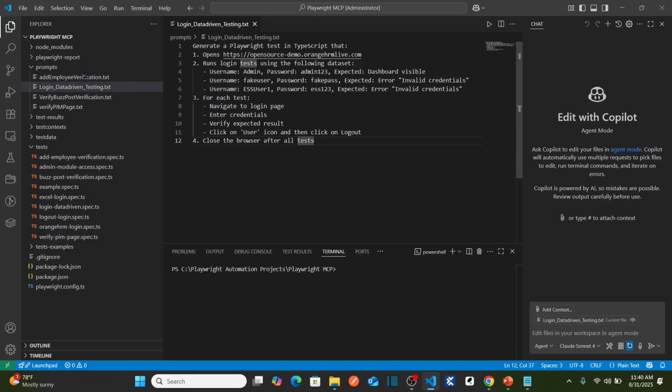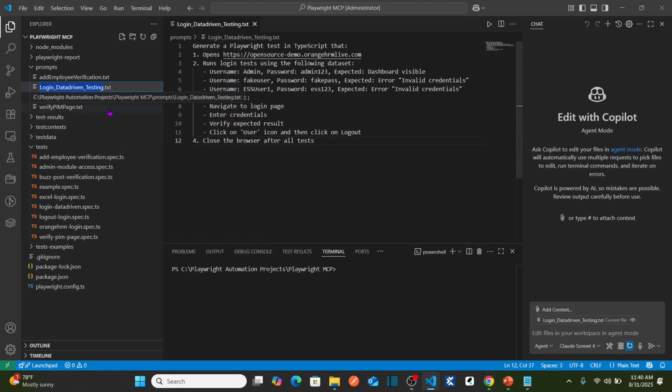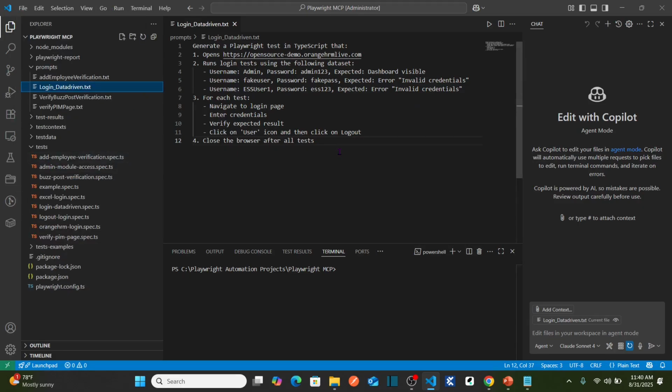So save this and then rename the file here. I'm going to rename this as login underscore data driven. I would like to remove underscore testing. I removed it. Now let's save all the changes. Now in the right side you can see the GitHub Copilot.